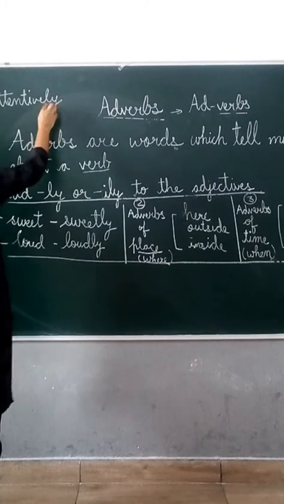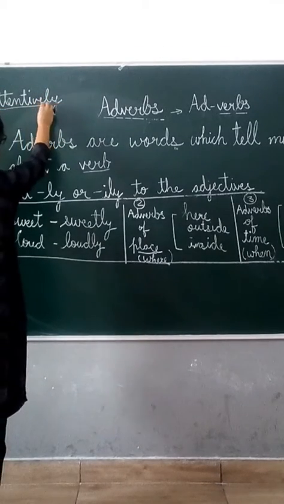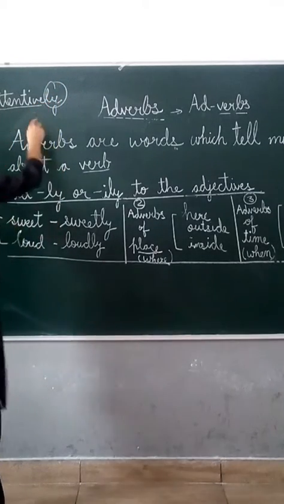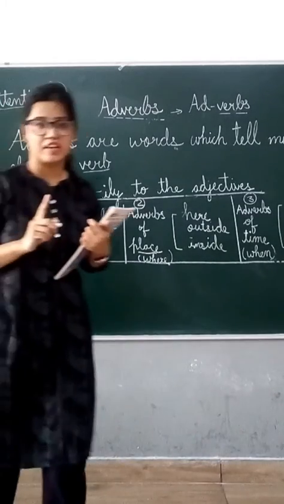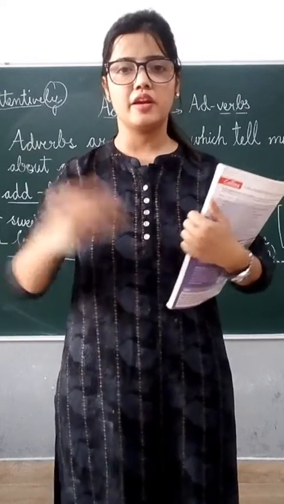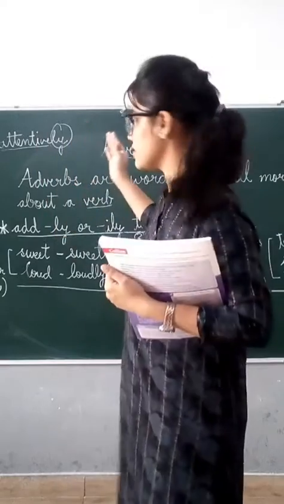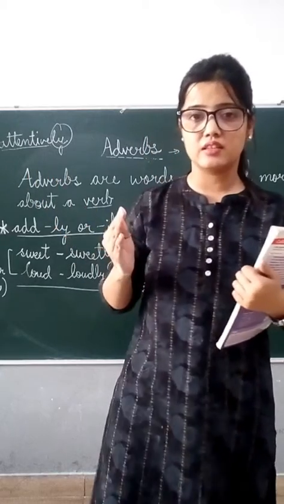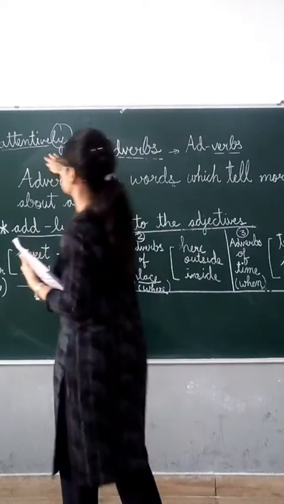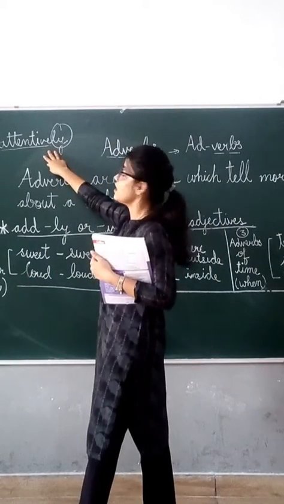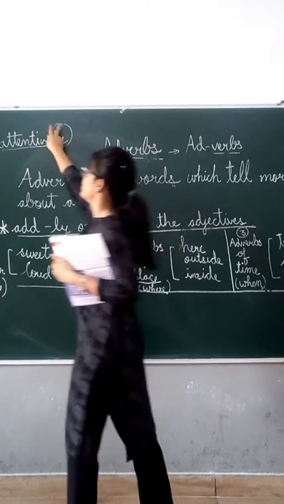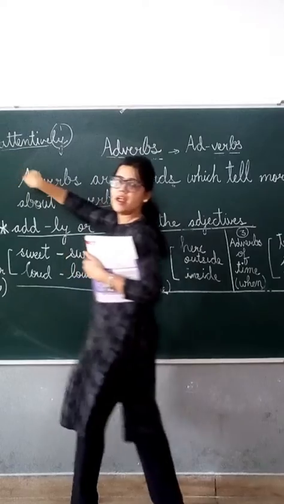Attentively is formed by adding ly to the word attentive. Attentive is an adjective. Like, this is a very attentive boy. He remains very attentive in class. So attentive is an adjective because it tells about a noun. It tells about a person, like how the person is. Now, if we add ly to this adjective attentive, then it becomes an adverb.